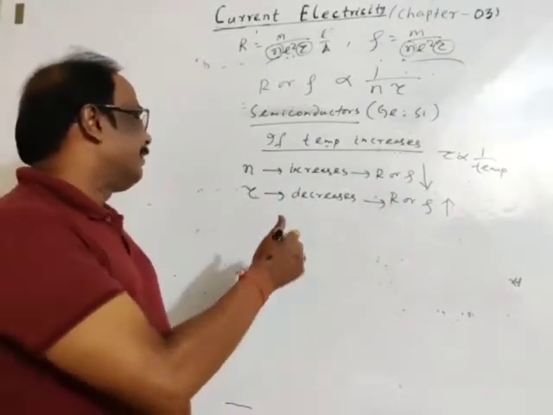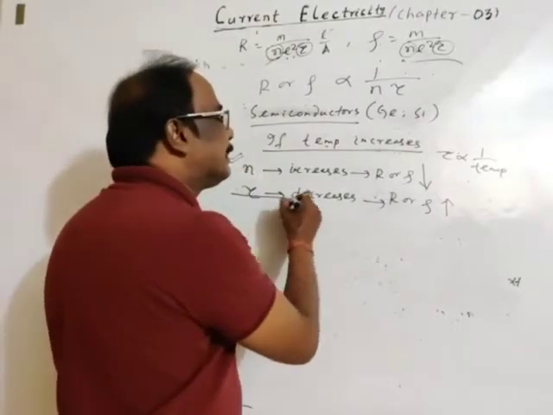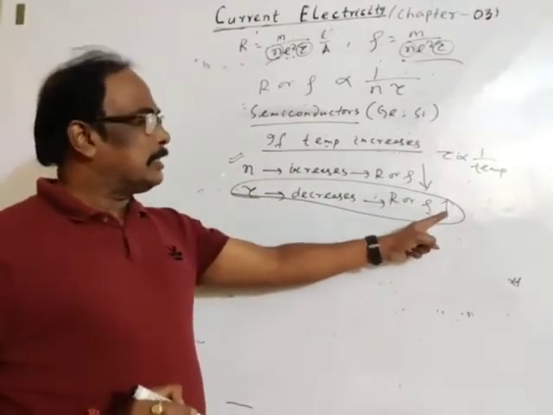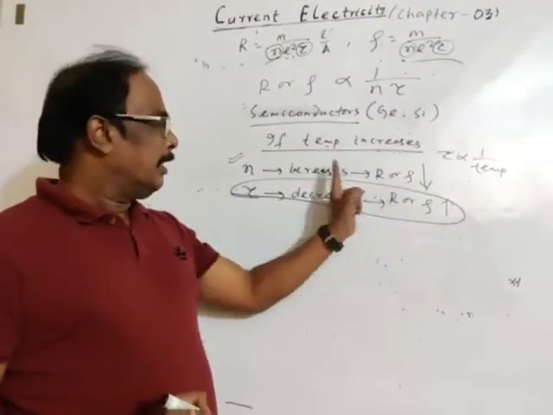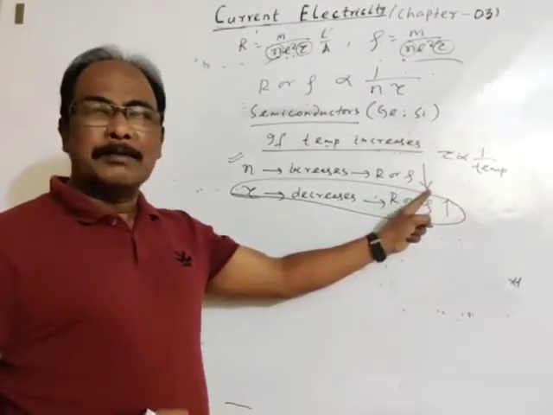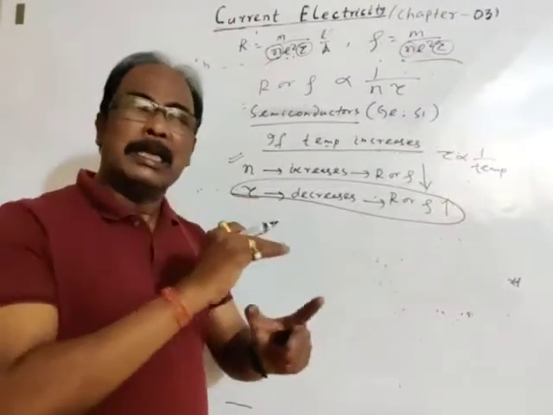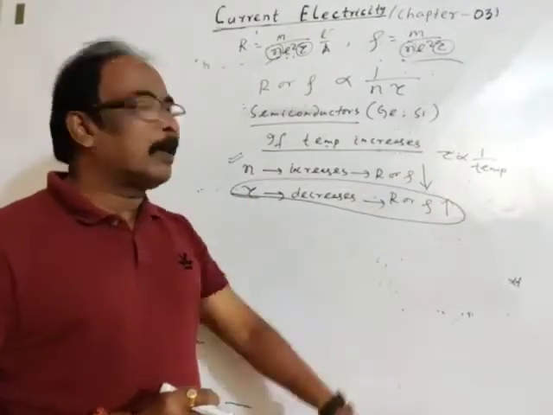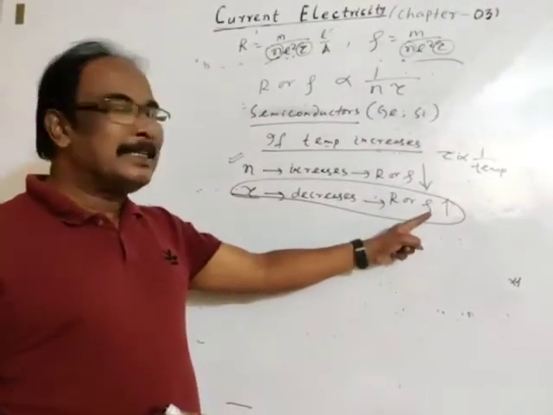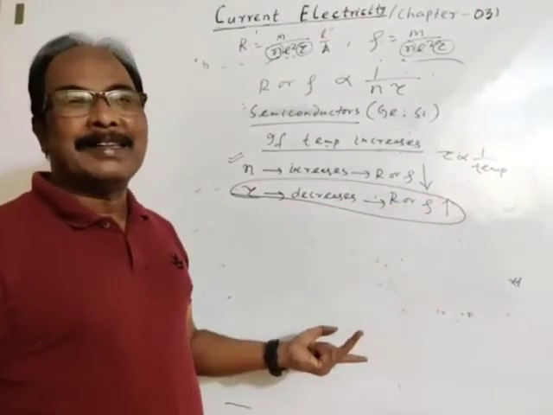Finally, the number density factor dominates. Means the resulting effect is a decrease in resistance or resistivity. Suppose it increases by 2 and it decreases by 5, then the resulting change is a decrease by 3.